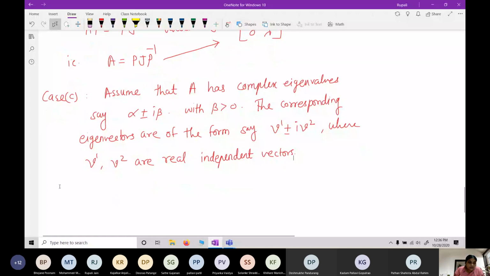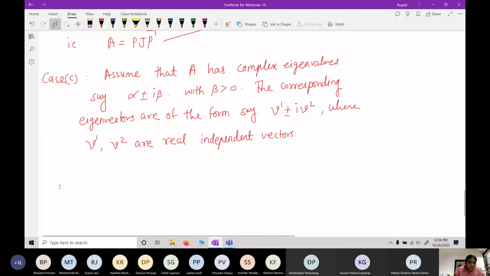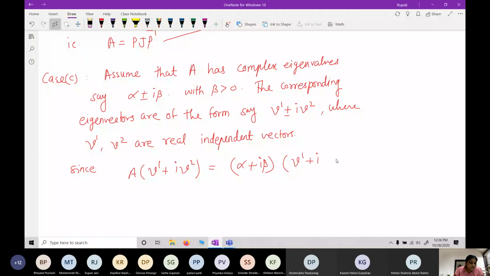Now since A times V1 plus i V2 can be written as alpha plus i beta times V1 plus i V2, this I can write as alpha V1 minus beta V2 plus i times beta V1 plus alpha V2.